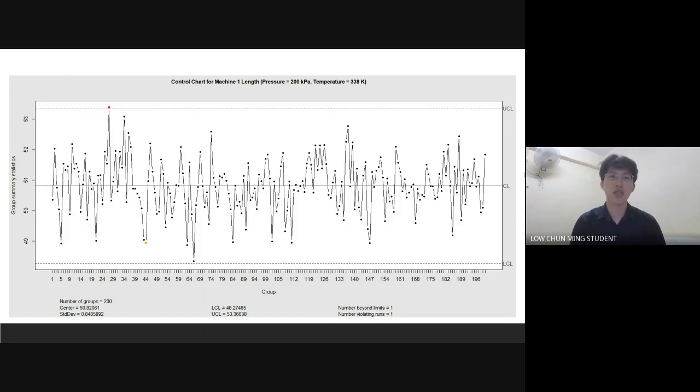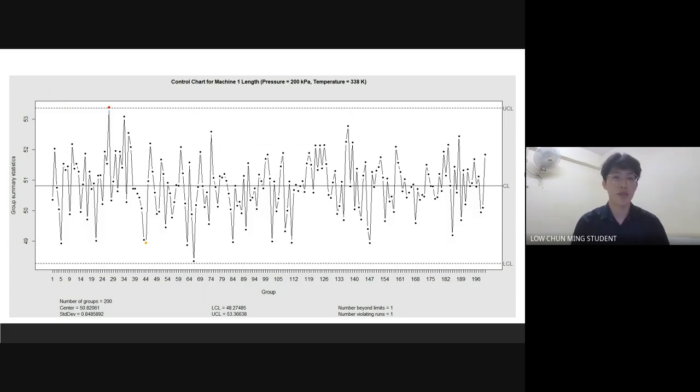With the help of ChatGPT, by using its commands and inserting them into R, I was able to construct a control chart for machine 1, machine 2, and machine 3 with the given conditions of pressure and temperature. In this control chart, there are a number of groups, center, standard deviation, LCL and UCL, which are the lower control limit and upper control limit respectively, together with the number beyond limits and number of violating runs. In this control chart, there is one number beyond limits and one number of violating runs.